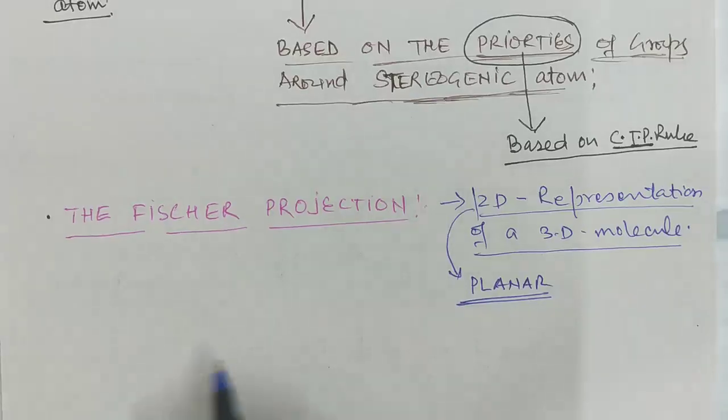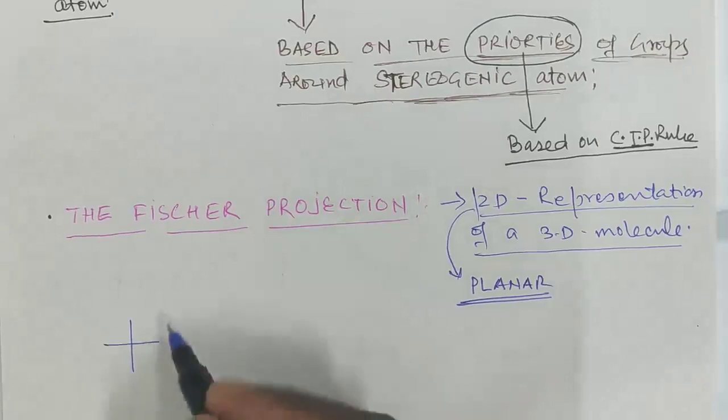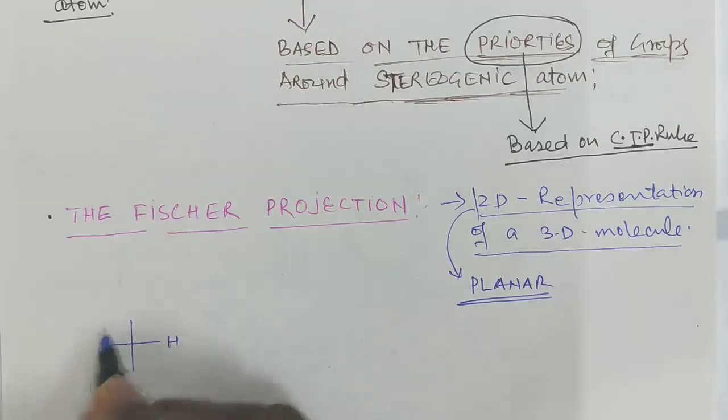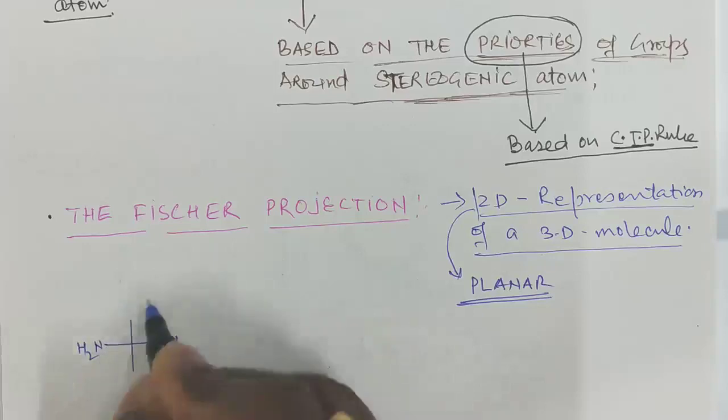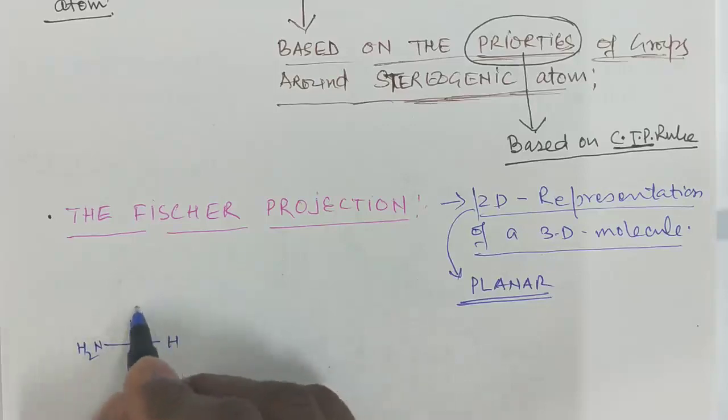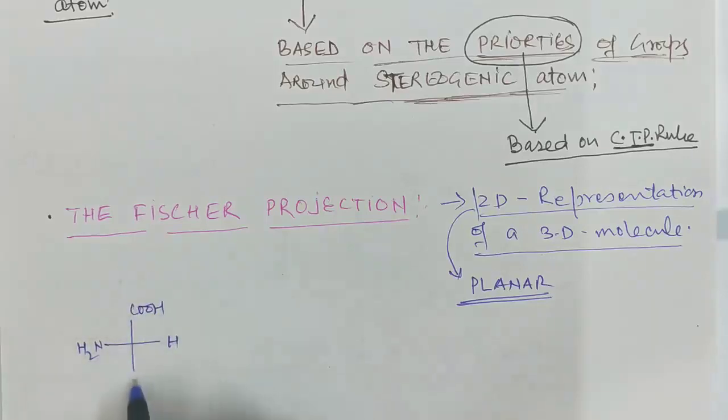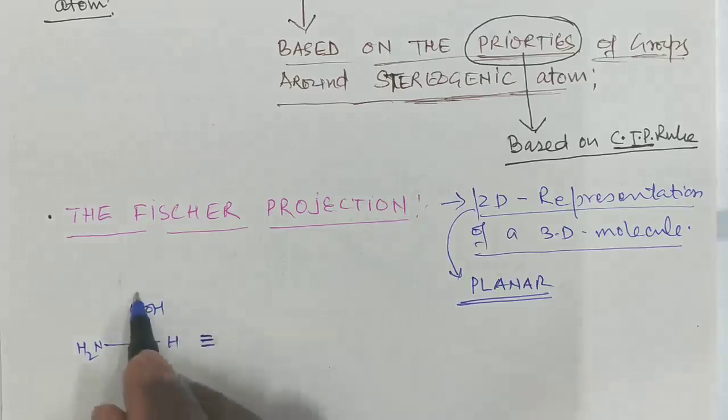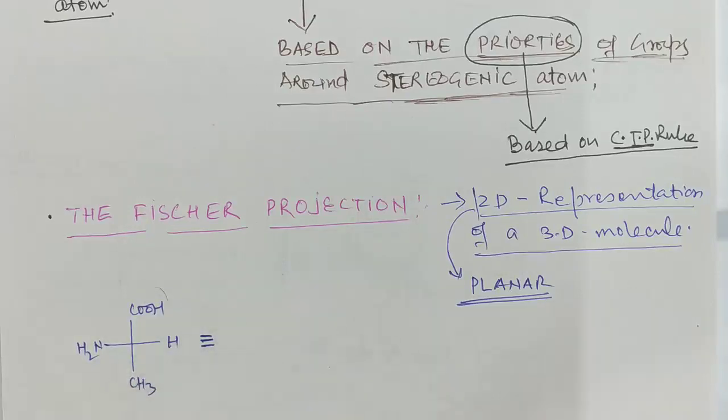See, in the Fischer projection formula, a 2D structure, suppose a molecule is given like this: H, NH2, COOH, and CH3. This is the 2D representation. In this formula, the groups present on the vertical line are going away from the observer.